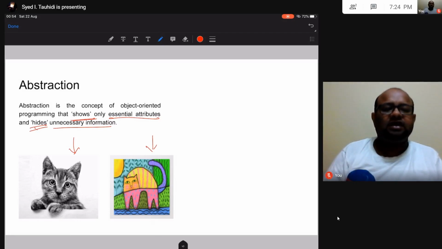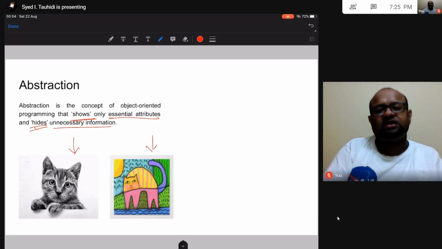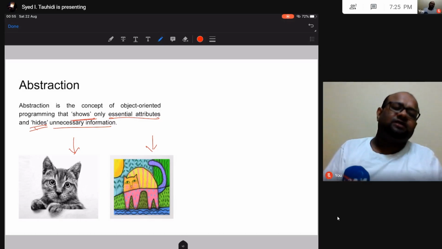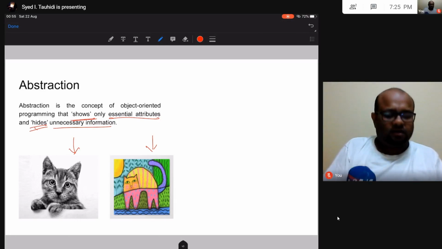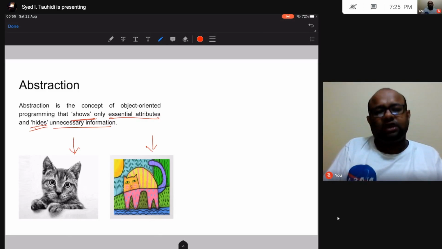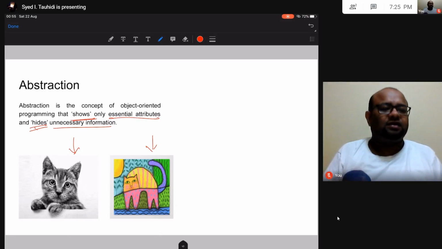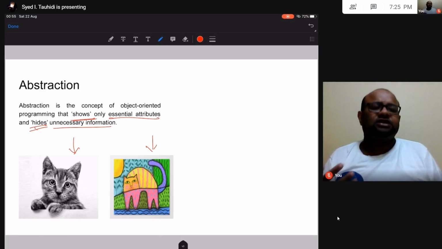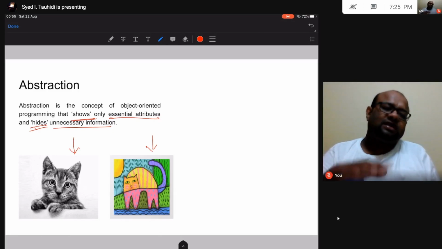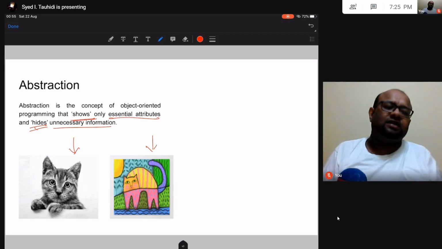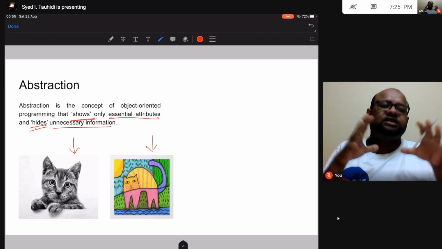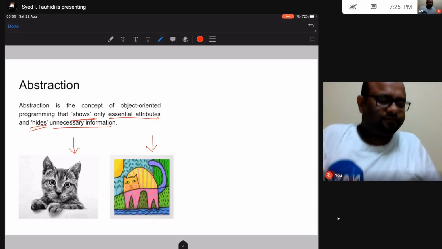Here there are lots of details in the photorealistic painting. All the details regarding a cat are given to us. On the other hand, in this other picture of this abstract cat, only the overview of the shape is given to us. We are not given the inner details, all this detailed view of the cat. But by looking at this abstract view, we can still figure out that it's a cat, right? So this is what this word abstraction means, that the inner details are hidden, only a high level overview, a general idea is presented to us.